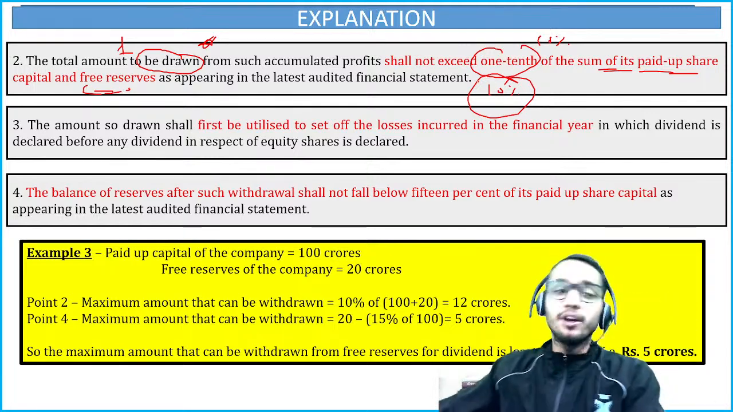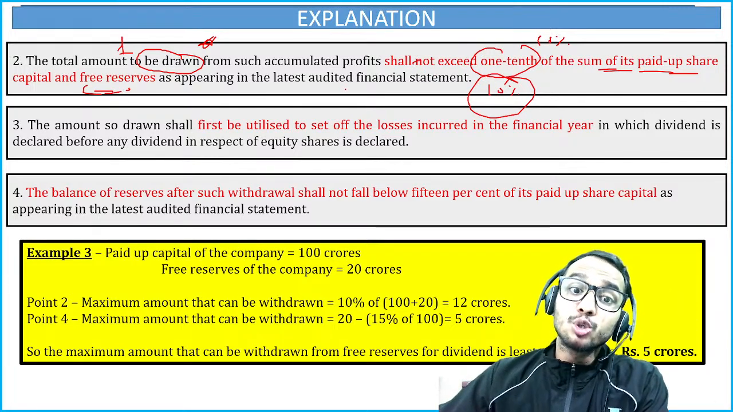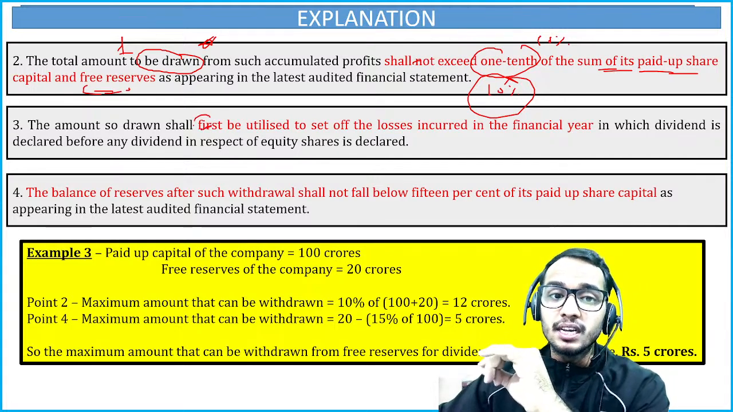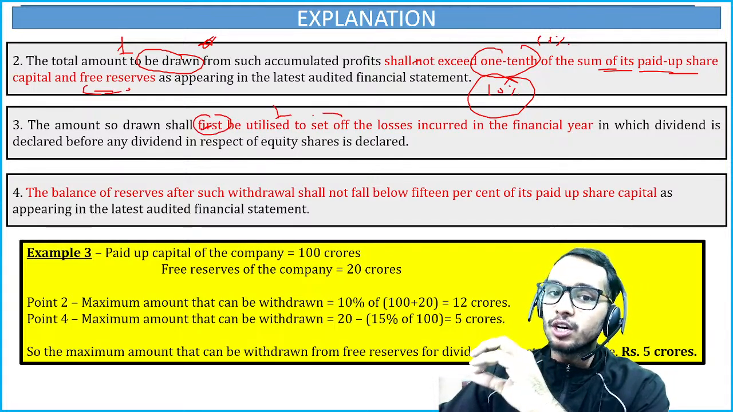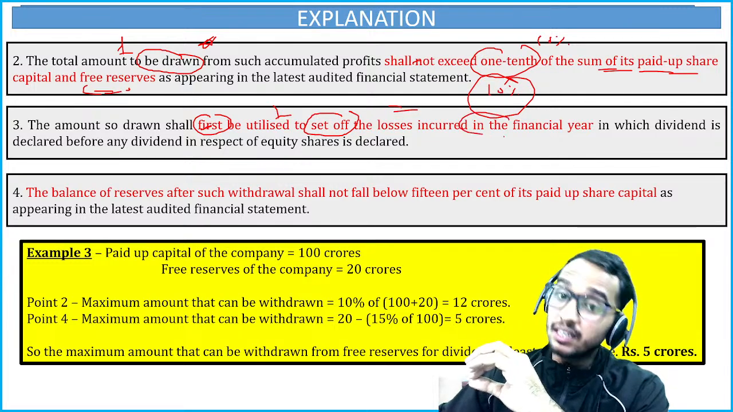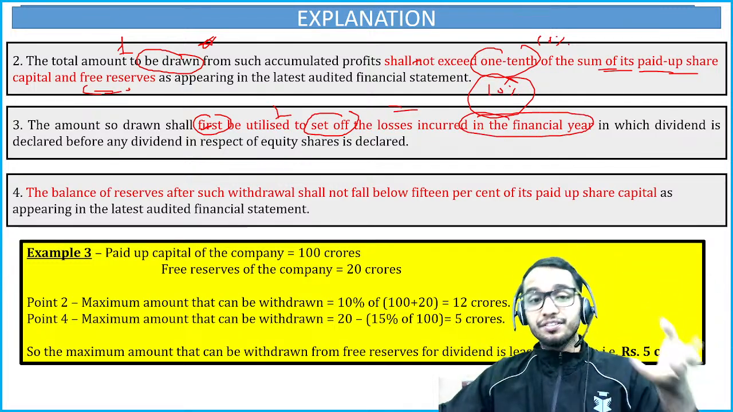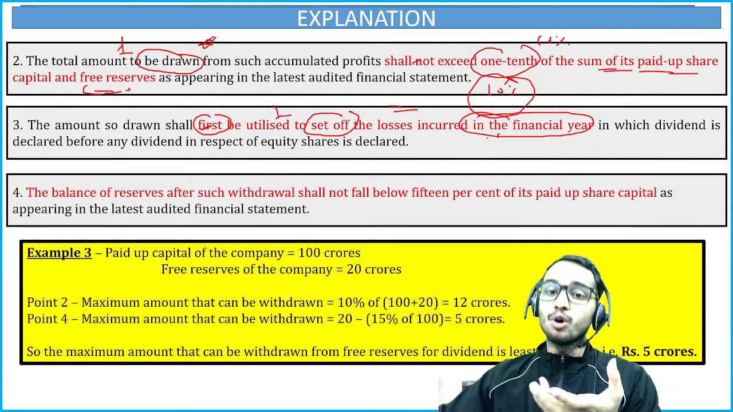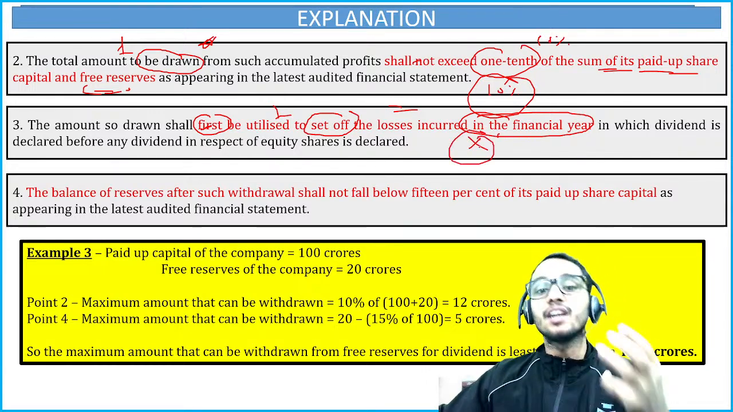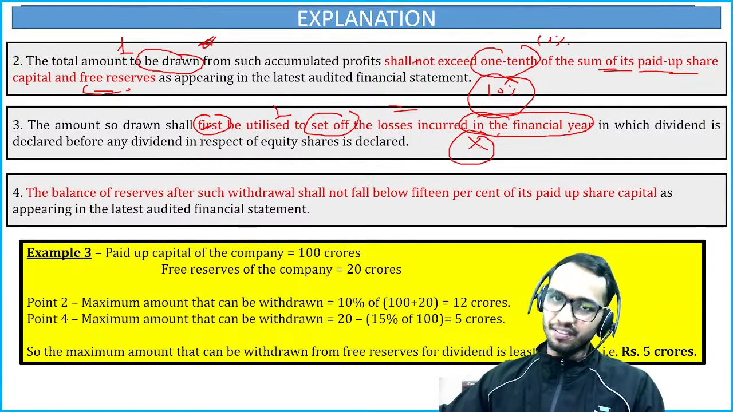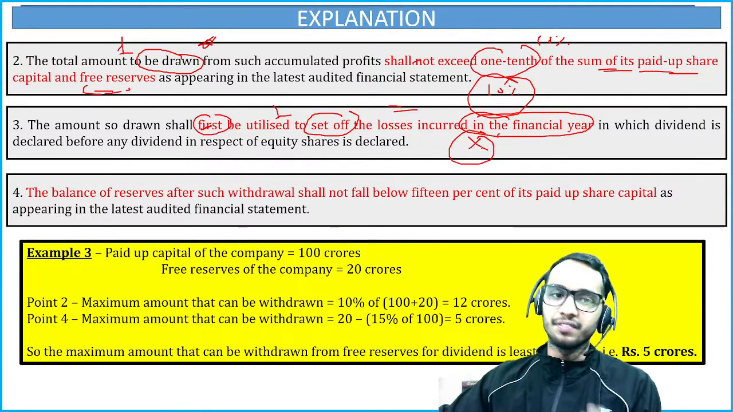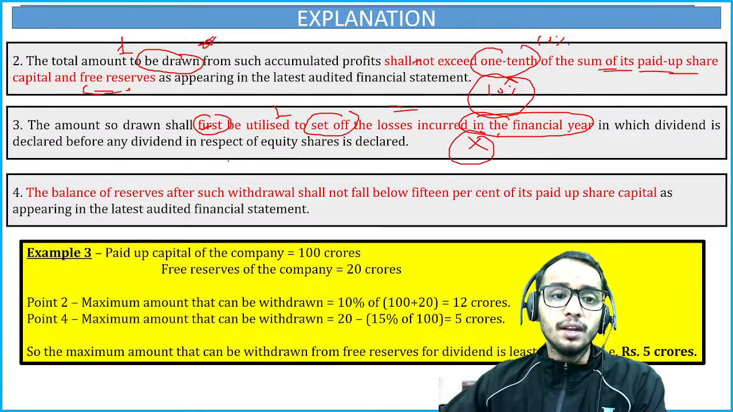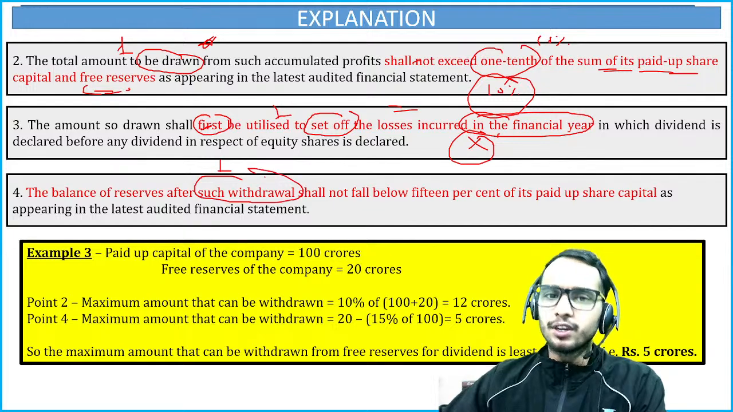No. The next point says the amount so drawn. See what is written here? The amount so drawn shall first be utilized to set off the losses incurred in the financial year. So you have drawn a maximum of 10%, but after that, whatever amount you got, first you have to set off your current year losses. Then whatever amount drawn is left, you can declare the dividend out of it, right? Okay. The balance of reserves after such withdrawal.